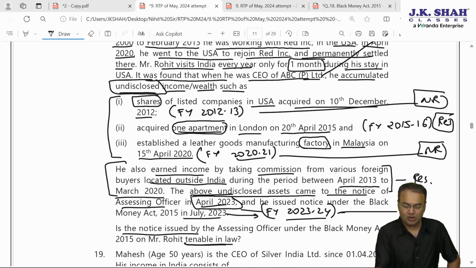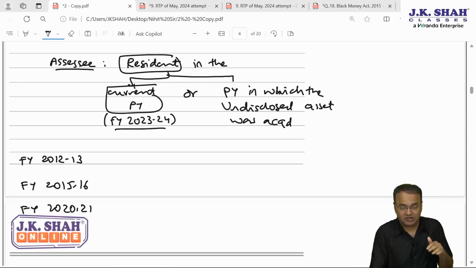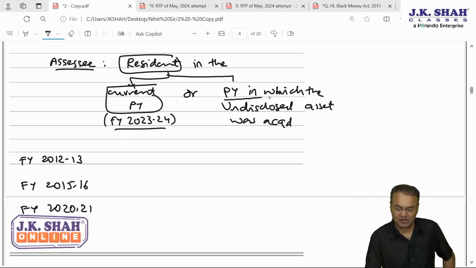So in order to issue notice, the assessee should be resident in either of the years: either the current previous year, the year in which the asset or income comes to the notice of the AO, that is April 23, or the previous year in which the undisclosed asset was acquired or undisclosed income was earned.